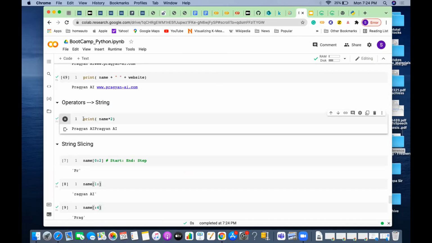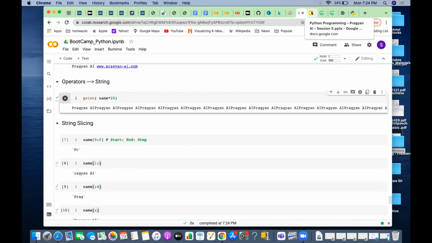If I'm giving Pragnani as a name, I can repeat it any number of times. If you wanted to repeat 20 times, it will repeat 20 times. Concatenation is done using the plus, and repetition is done using multiplication.